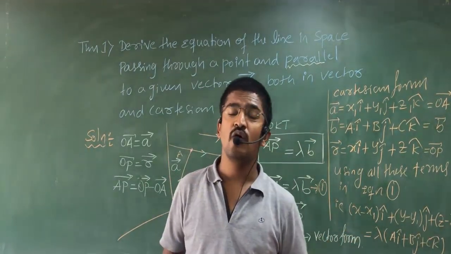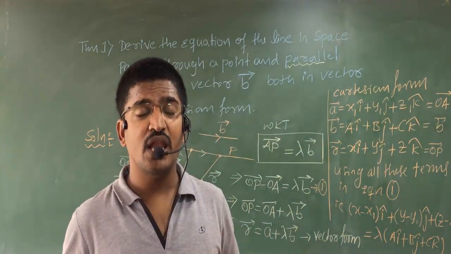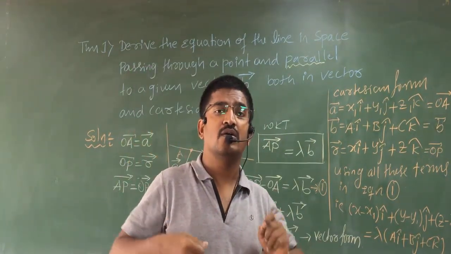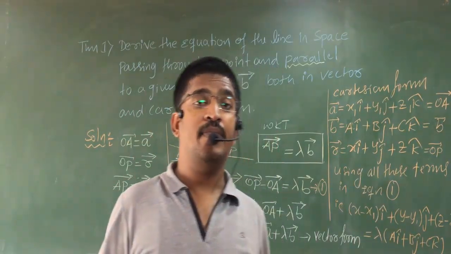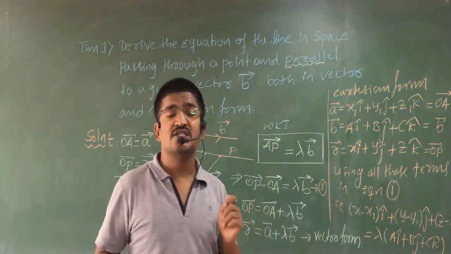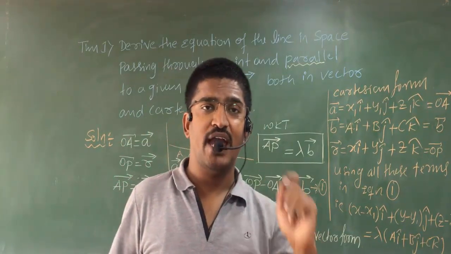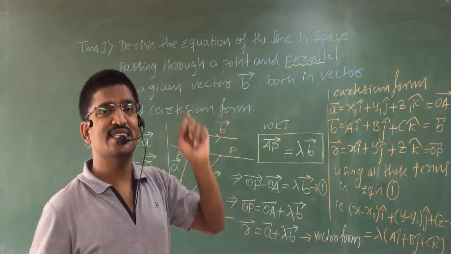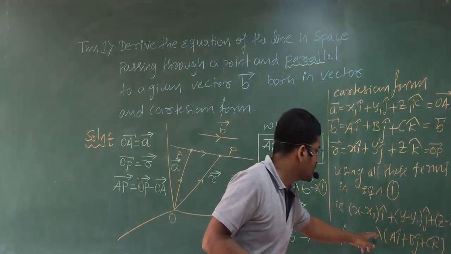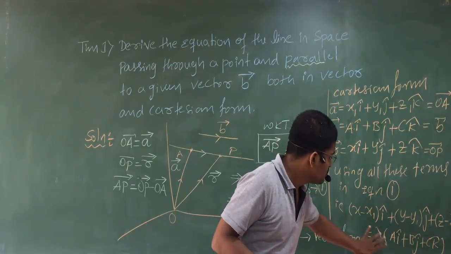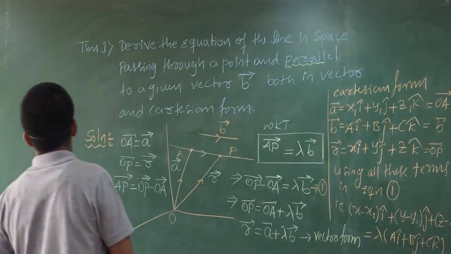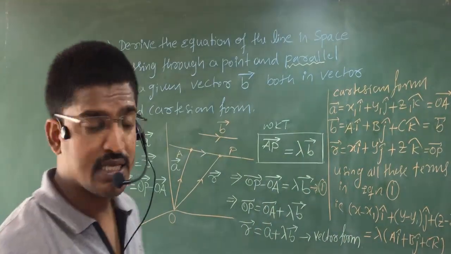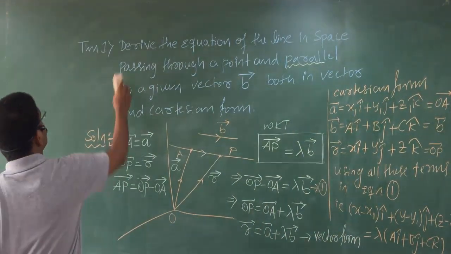As you all know, two vectors are equal if and only if their direction and their magnitude are the same. So here these two vectors are equal. So if I simplify this component wise, see how can I write?